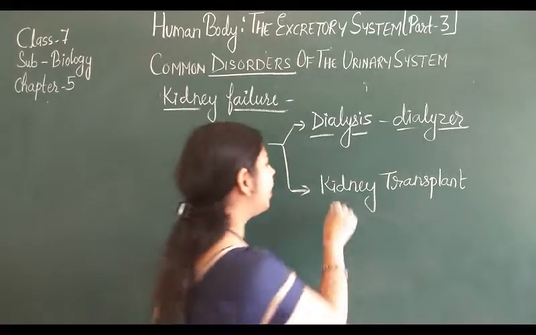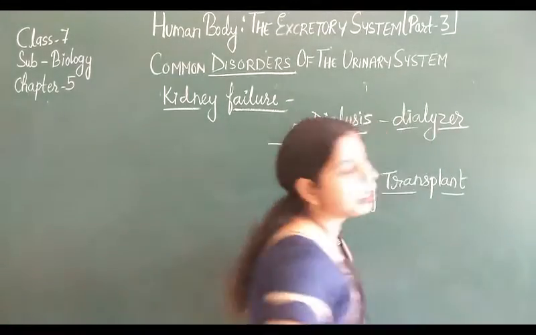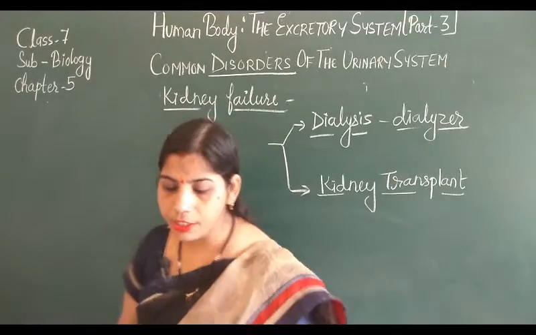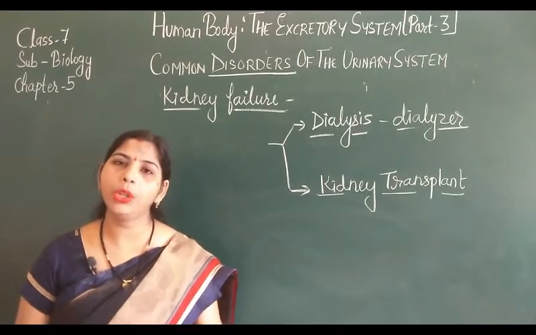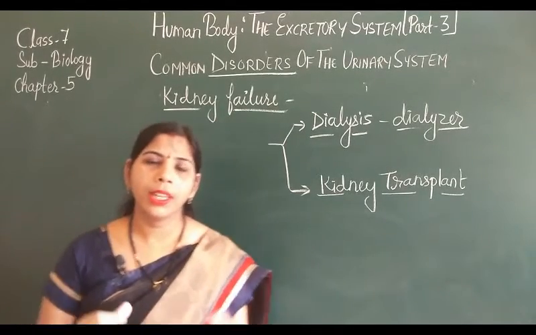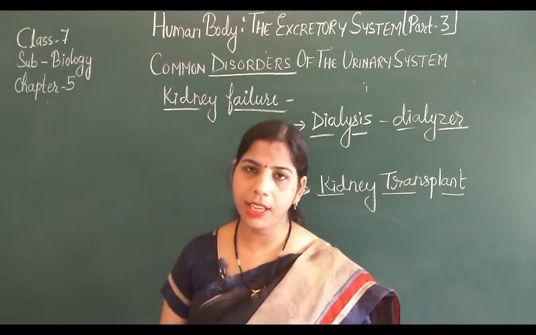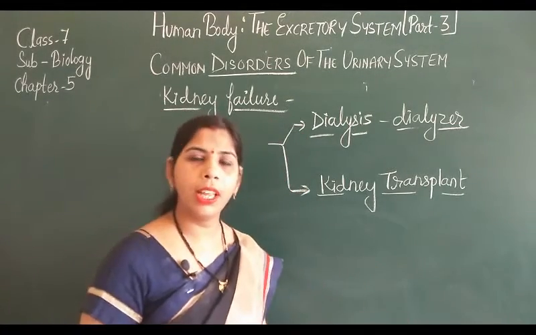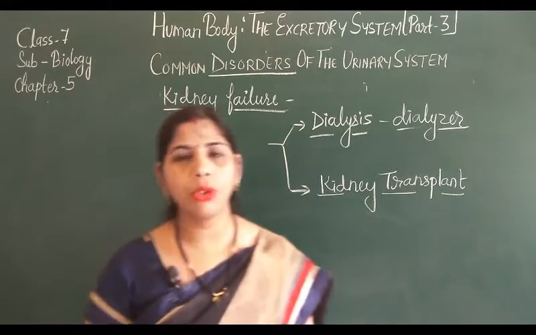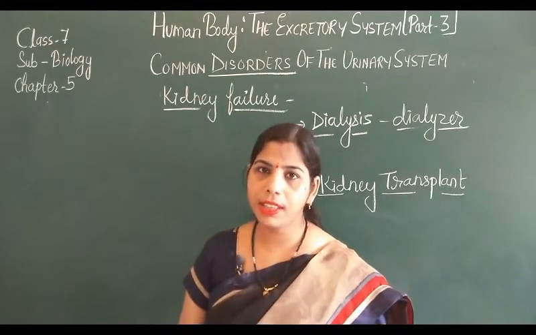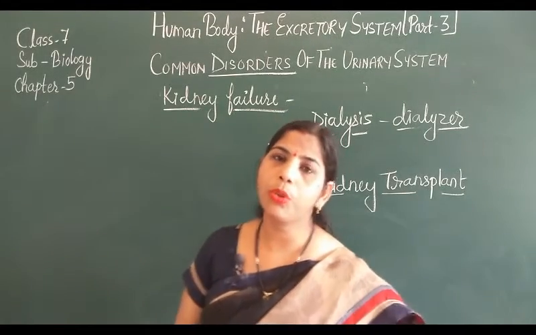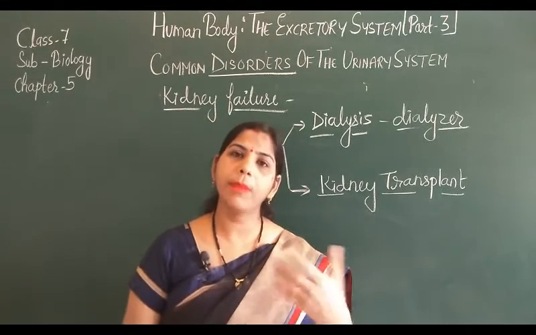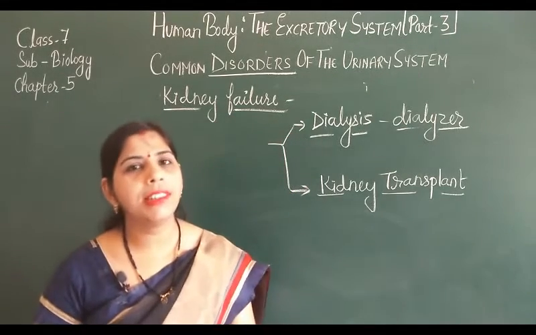Kidney transplant is the other process for a person who has both kidneys failed. In this process, a healthy donor who has similarity with the patient donates one kidney to the patient through a surgical method. The person who receives the transplant can survive many more years, and can survive easily.